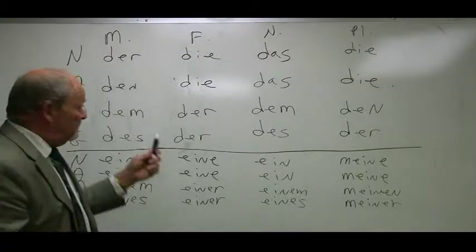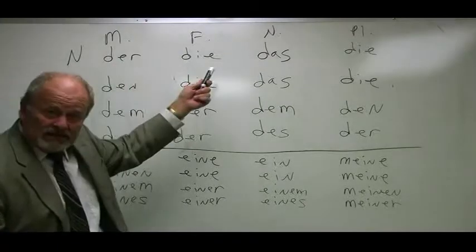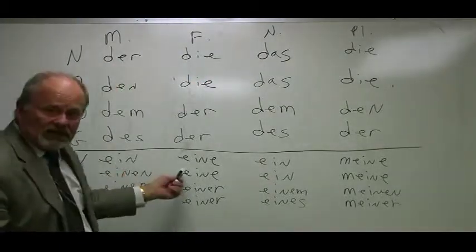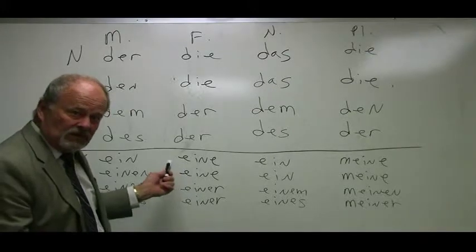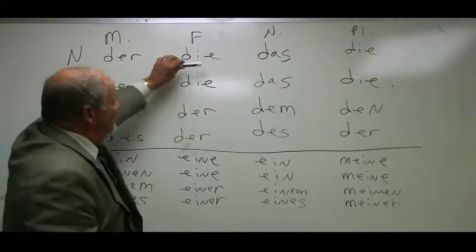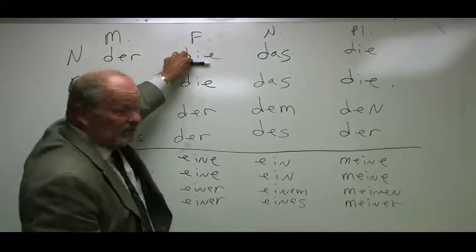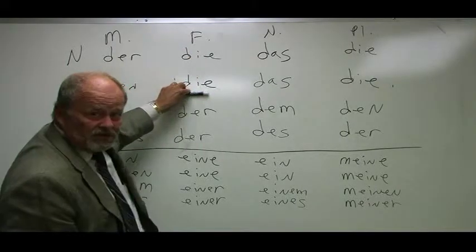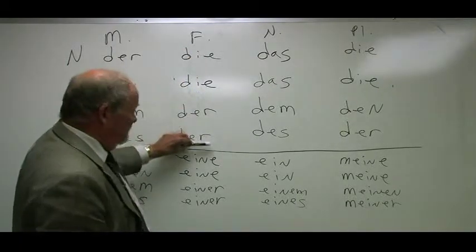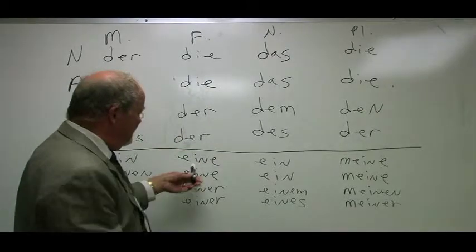When they're going with a masculine noun, for instance, der Mann is ein Mann, if you're going to use the indefinite article. Feminine words, the definite articles: die, accusative die, dative der, genitive der.